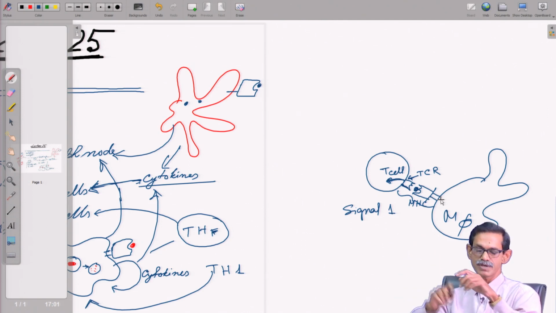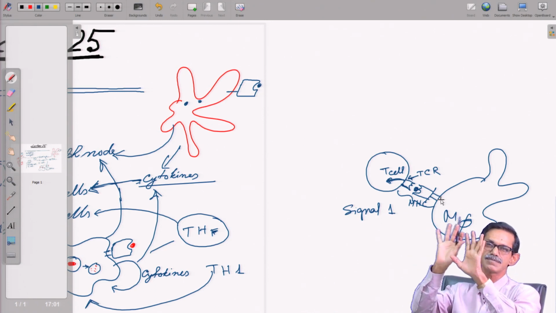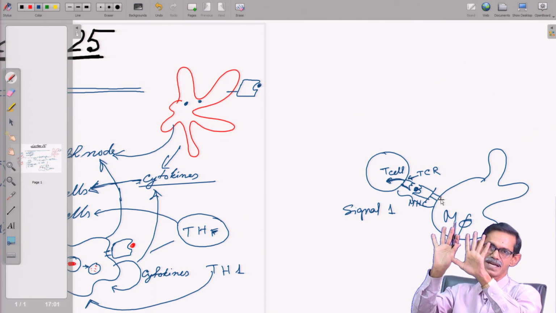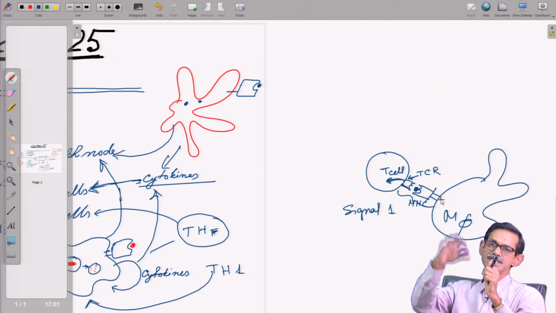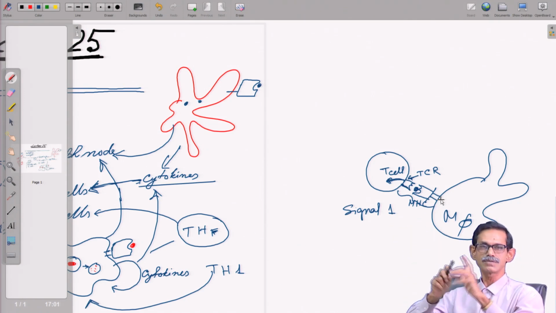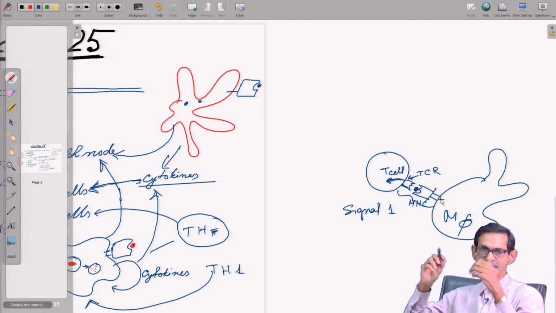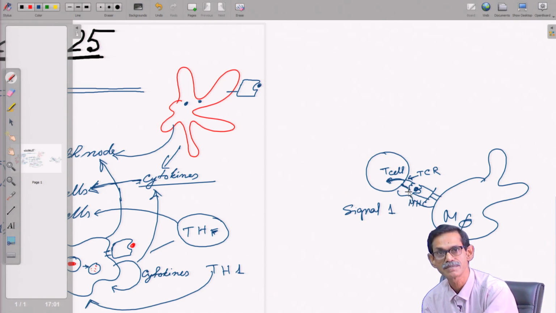In the lymph node, there are so many T cells, it is packed, and there are so many lymph nodes. So when one antigen presenting cell is going around, it interacts with many T cells, and some weak interaction can happen at any time. So this is not going to activate the T cell. This interaction should be stable for some time.